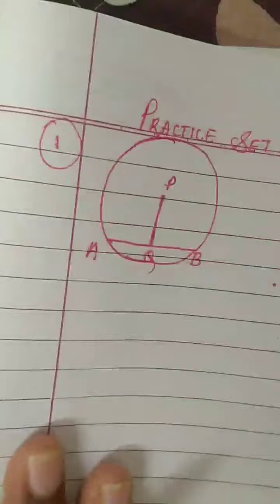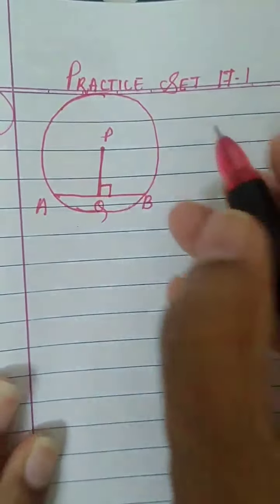So I have drawn the circle. We have this circle. In our figure, we will show that PQ is perpendicular to chord AB.